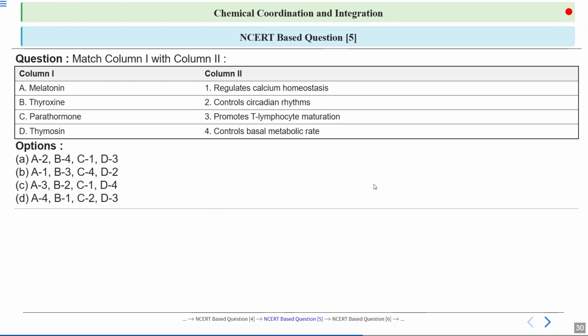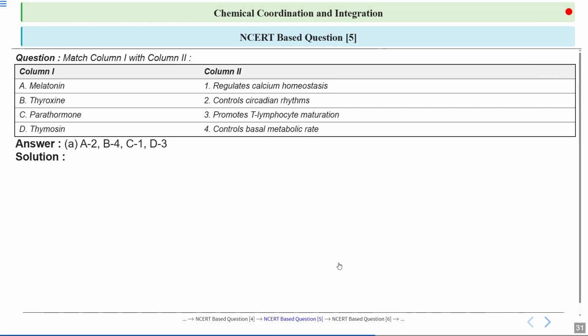So this is question number 5 and it is of match the following type. We have been given column 1 and column 2 and we have to correctly match column 1 with column 2. We have been given 4 options, so we have to opt for the correct one.